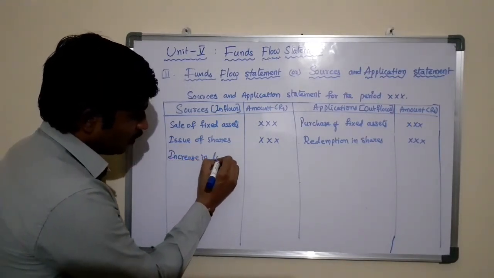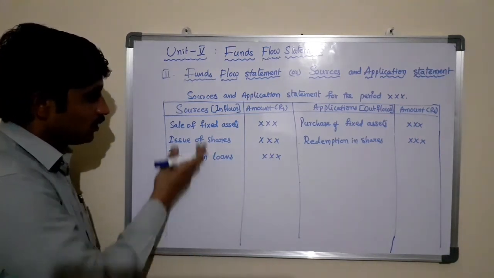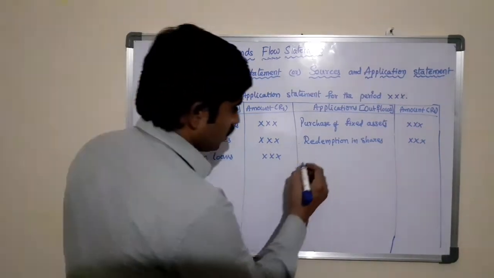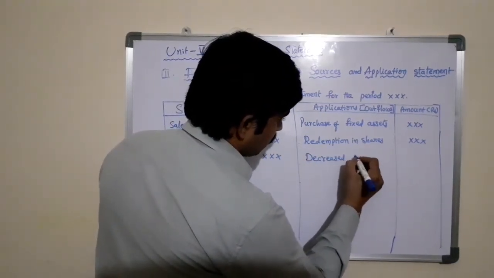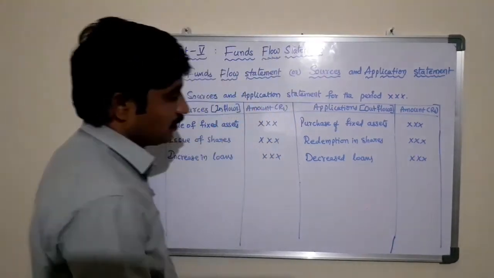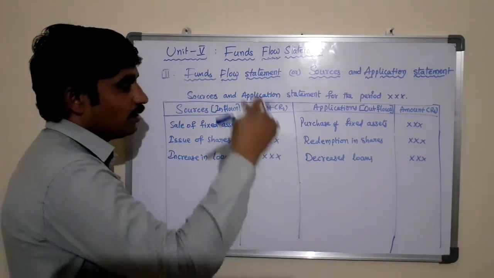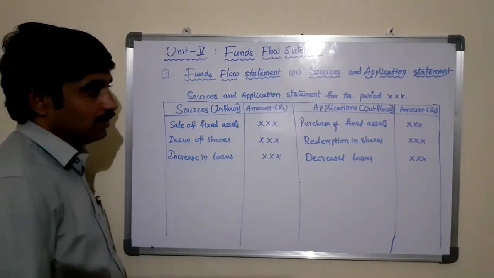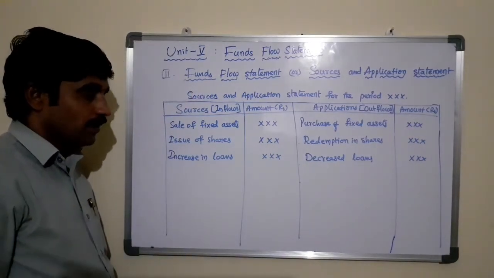Here, increase in loans. If you take any loans, increase in loans is a source to the business. Decrease in loans, repayment of loans, then automatically the loans will be decreased. When the loans are repaid, the cash is going out, that is application of funds.